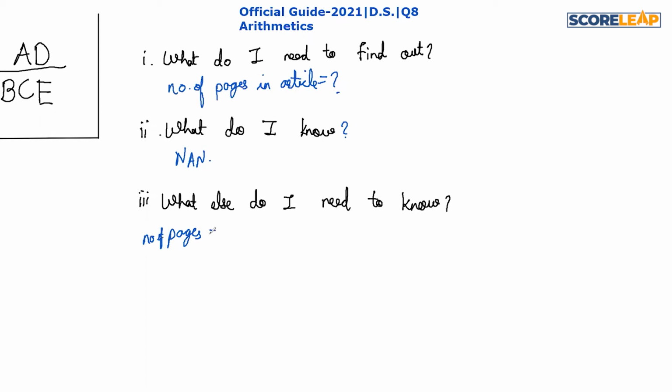So if I am able to figure out the number of pages, or if I am given the width of each page and the width of the book, then from that I can figure out the number of pages, because the width of the book divided by the width of pages will give us the number of pages. So either of this information can give us the number of pages. Now let us jump to our statements.